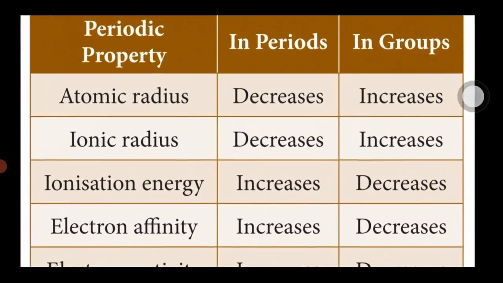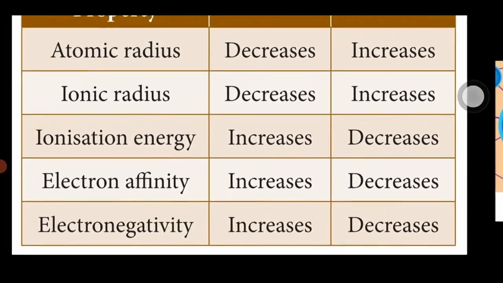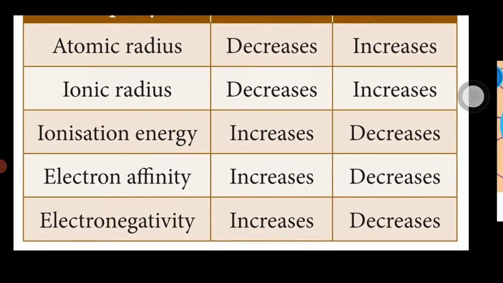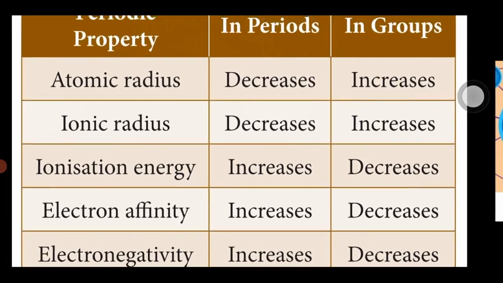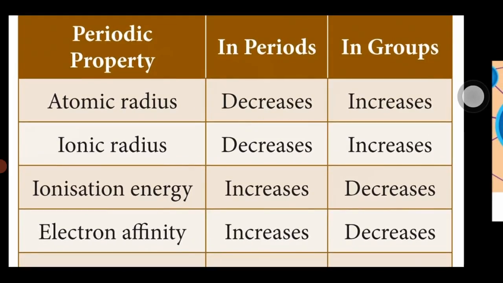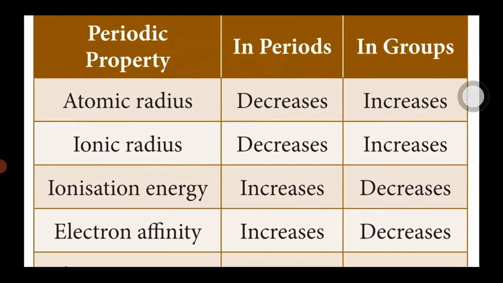What are the periodic properties present? 5 periodic properties. One is atomic radius, another one is ionic radius, and ionization energy, electron affinity, electronegativity. Atomic radius and ionic radius increase in group, top to bottom, but decrease left to right in period.